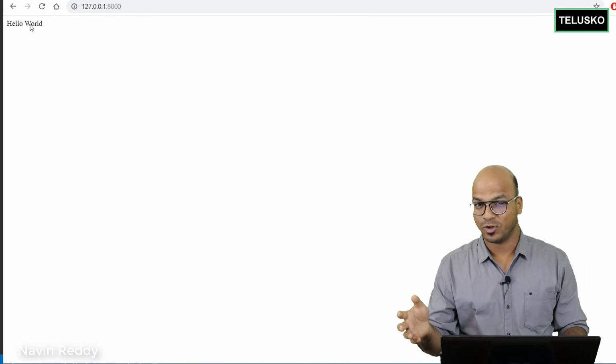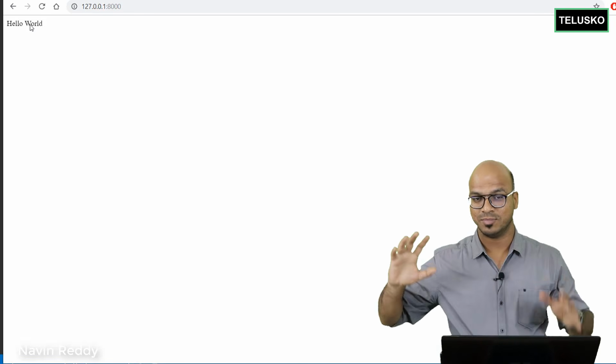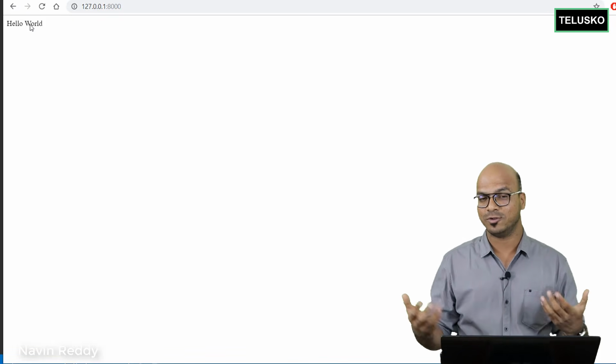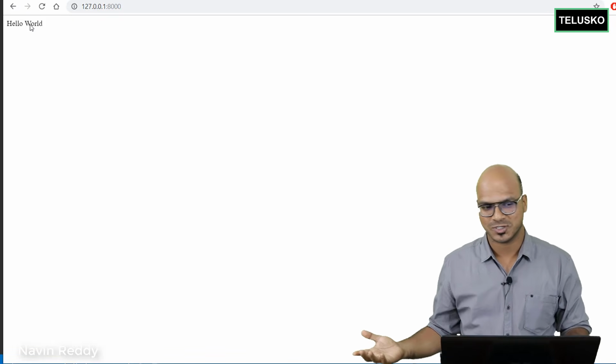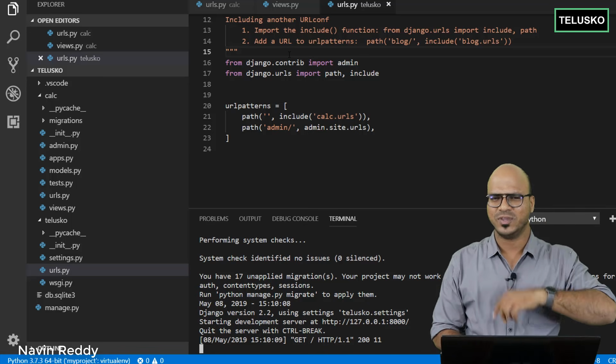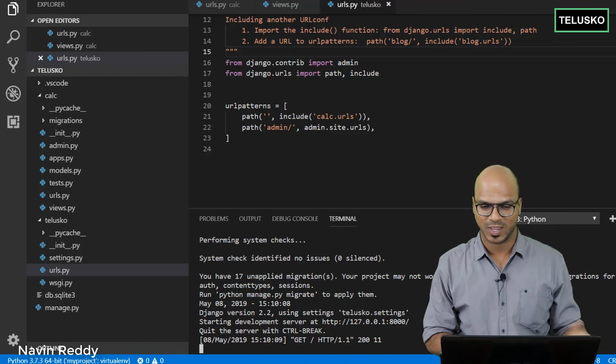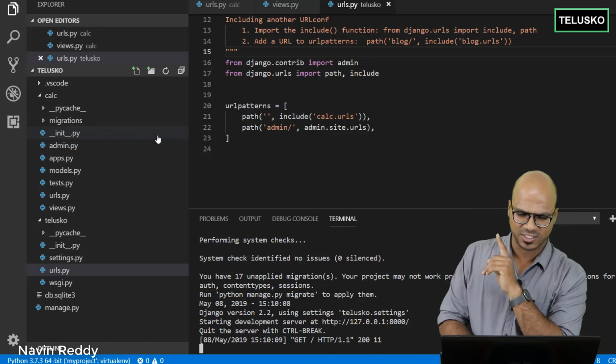Just to go for a quick recap of what we have done. I know we have not done much, but at least we are able to generate our content dynamically without using that static HTML page. Right? So if you can do this, we can do whatever we want, right? We can fetch data from a database, we can do calculations as well, right? But we'll do that later. But as of now, what is happening?